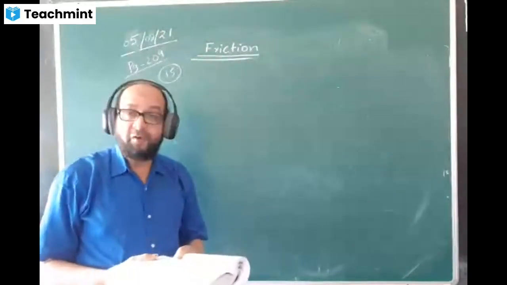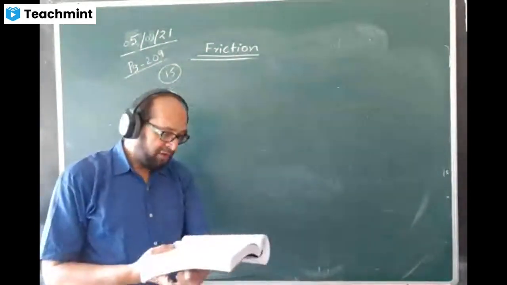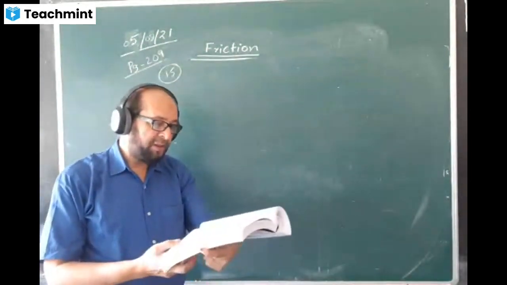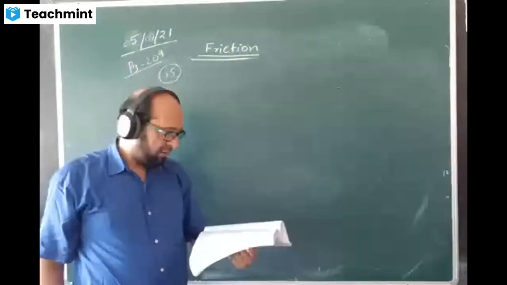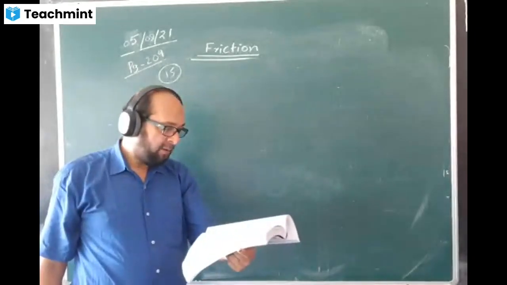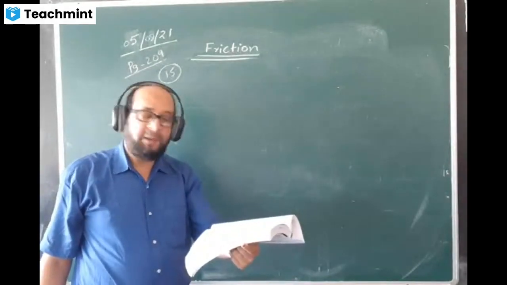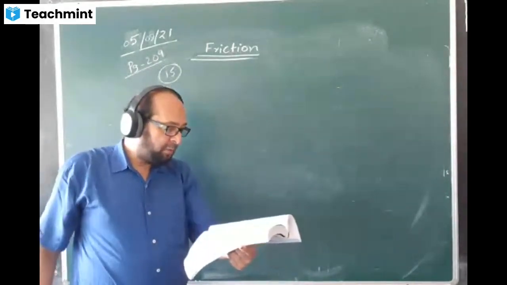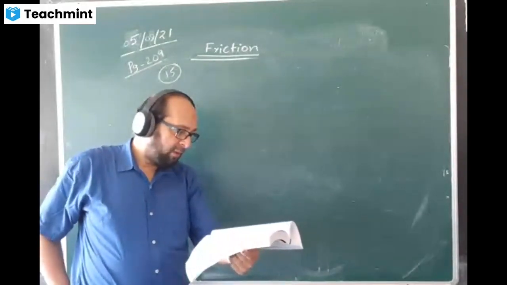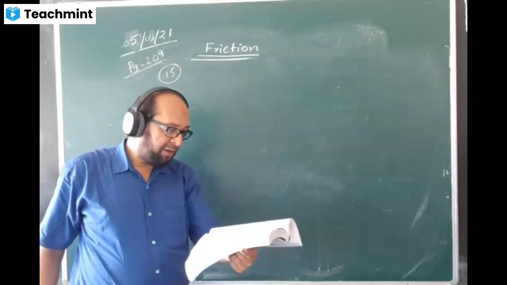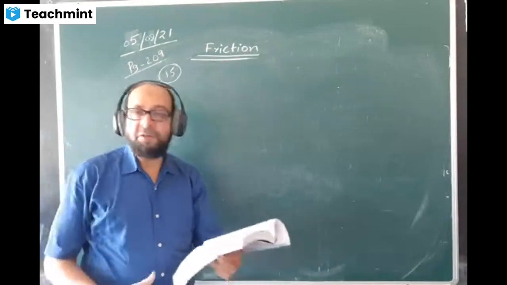We are doing question number 14. Question says a 5 kg, a 10 kg, 20 kg set of blocks are attached as shown in figure 11-42. I think it is the previous chapter's figure, but I remember the figure. Okay, I'll draw the figure. The pulley is frictionless and the spring weightless. If the acceleration of 10 kg block, assuming the coefficient of friction between table and the 5 kg block to be equal to that between table and 10 kg block, find the tension in the string in various segments and the coefficient of friction.